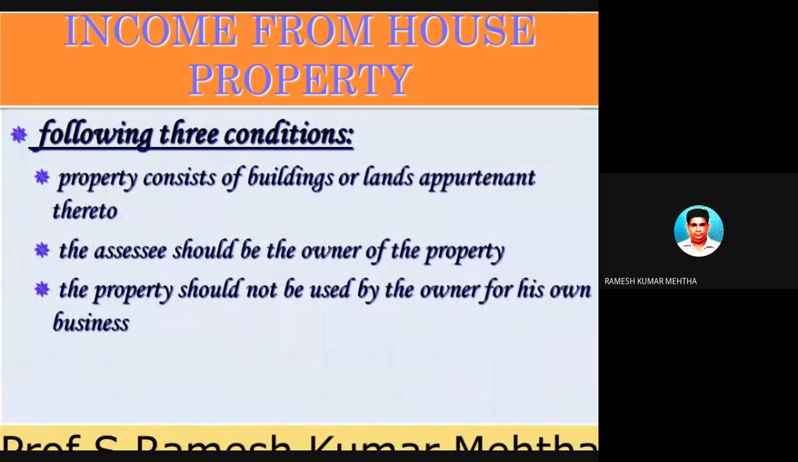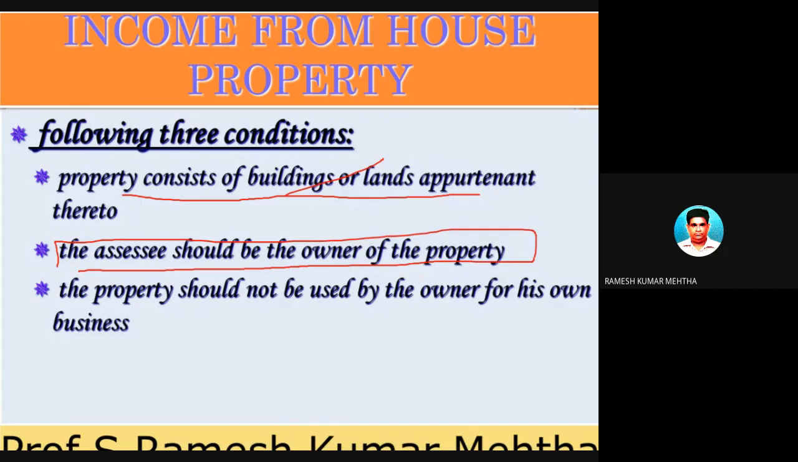So what are the conditions for understanding that there is income from house property? There are three conditions which should be satisfied. Number one, there should be a property consisting of land and building, and the building is rented out. Number two, the assessee should be the owner of the property. And the property can be either let out or self occupied. Please remember, the house can be a let out house property or a self occupied house property.